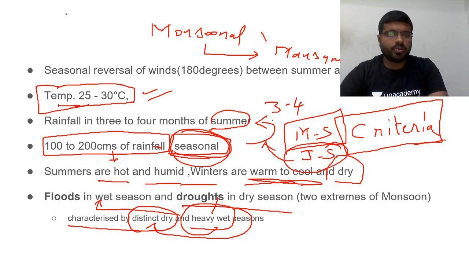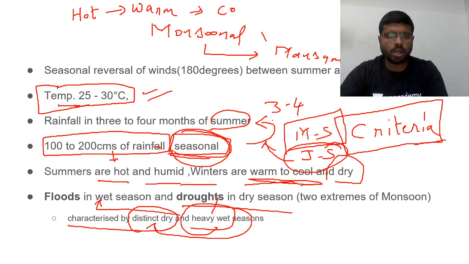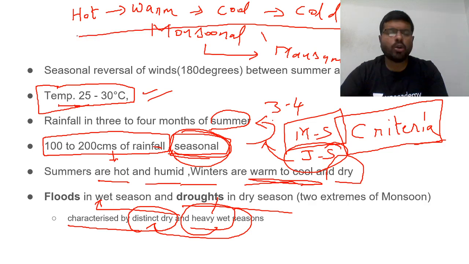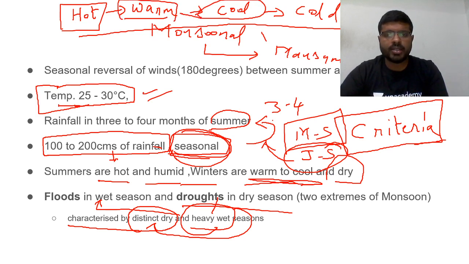Once again, please understand the words whenever I say hot, warm, cool, cold. There is a variation between hot to warm, between warm to cool, and a significant variation from cool to cold.